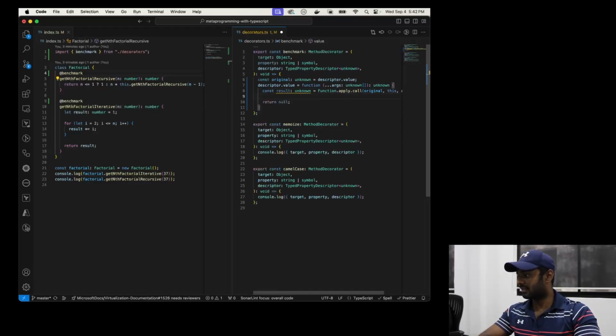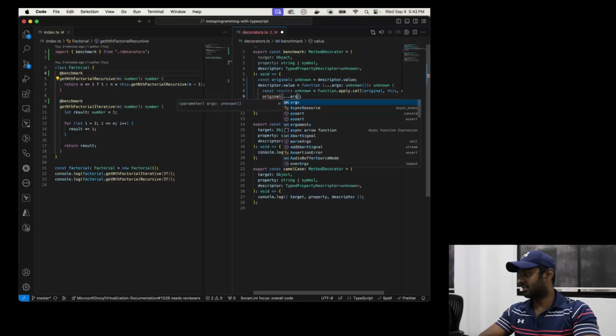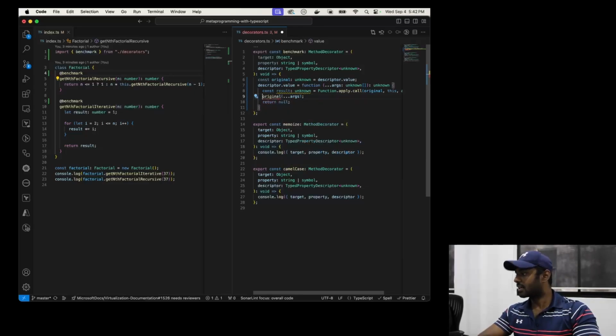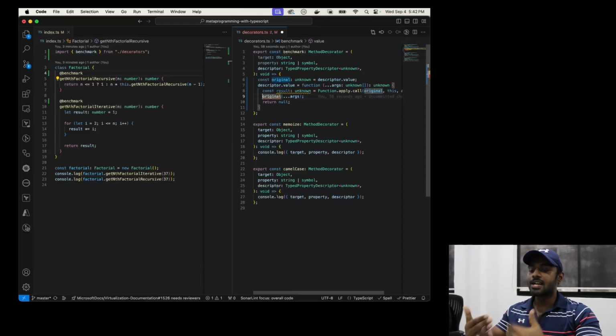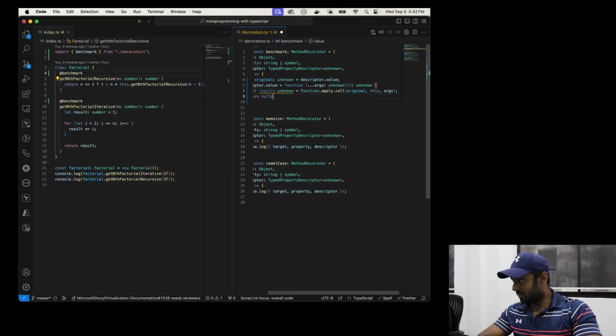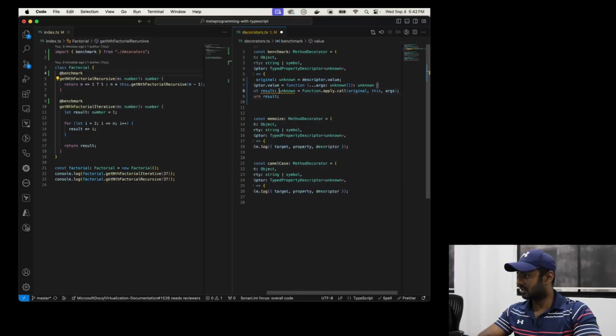All it does, in simple terms, is this, avoiding all the types, and in case the original itself becomes undefined during runtime. So just a bunch of sanity checks and avoiding type checks. So I'm just going to get the result, and I'm going to return the result.